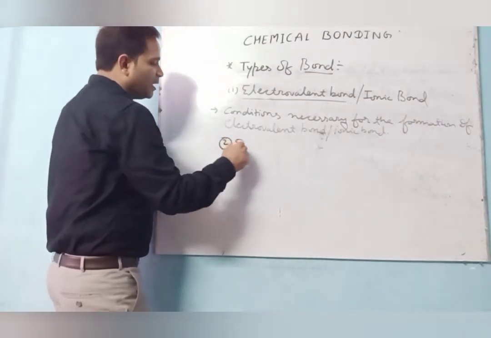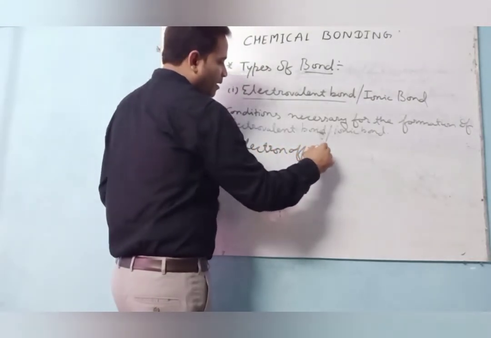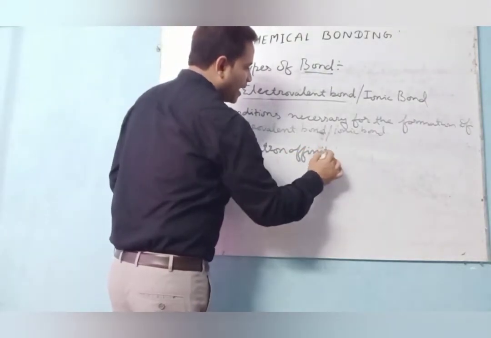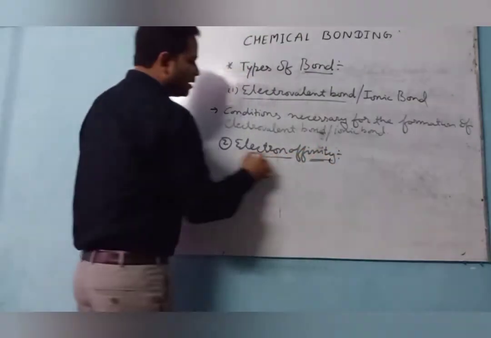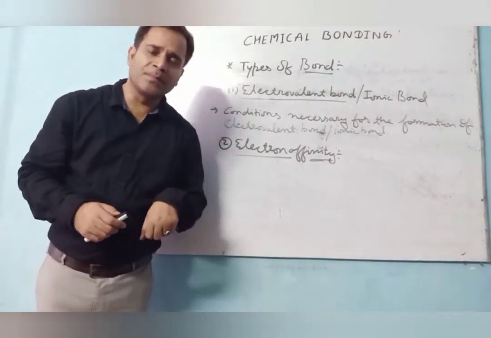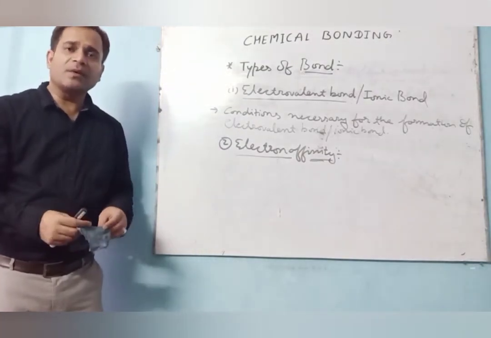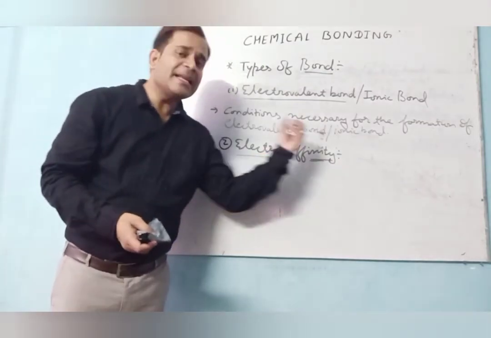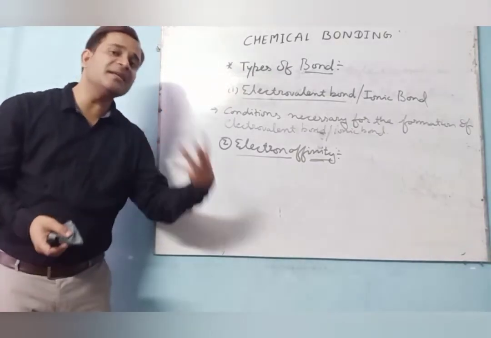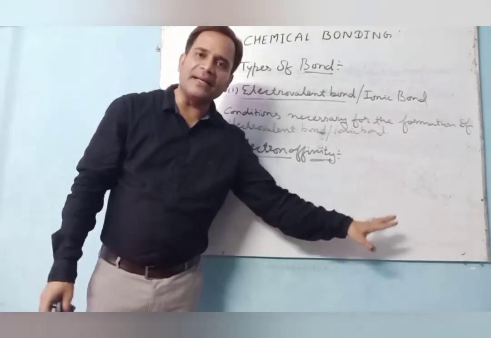Second one is electron affinity. I also told about electron affinity in the previous video. What is electron affinity? The amount of energy released, just listen carefully, the amount of energy released to gain an electron by an isolated gaseous atom.